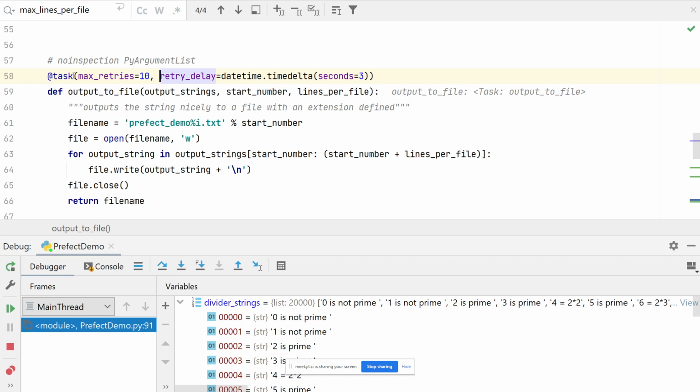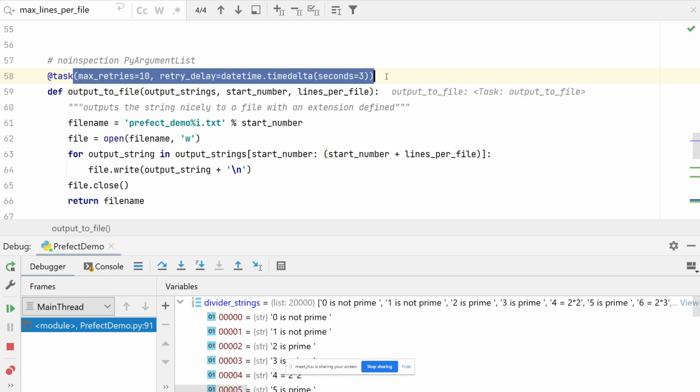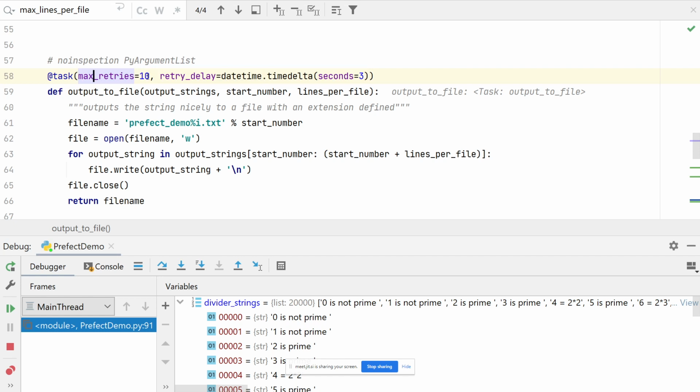And there are some parameters. Later on, I'll talk about those parameters, but this is what Prefect does that some other systems cannot do. Prefect allows us to define things like number of retries and what the delay is. So I asked the system to compute this function, and if you don't succeed, try it again, up to 10 times, each time 3 seconds after the previous attempt.